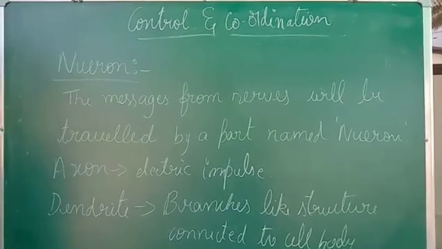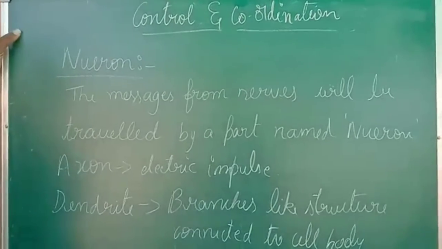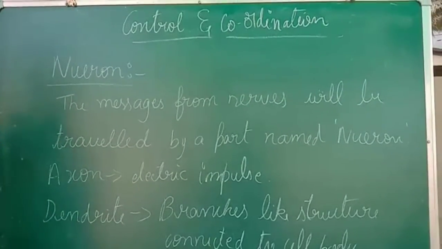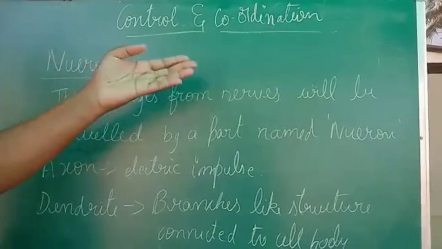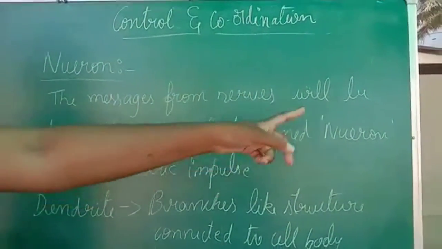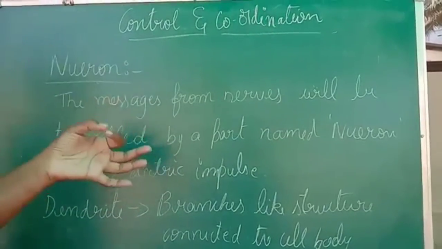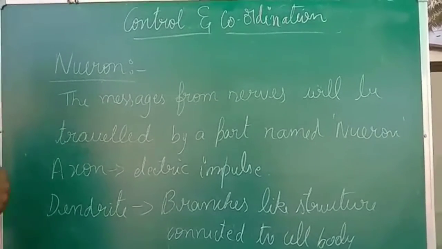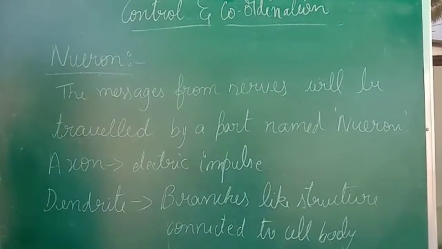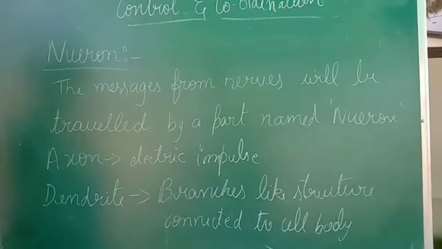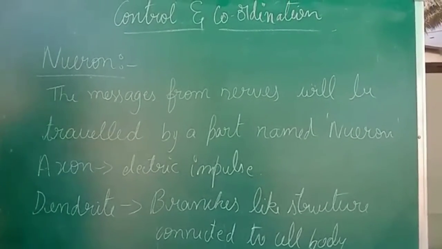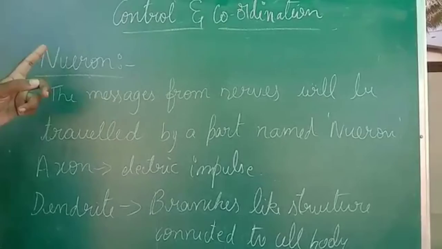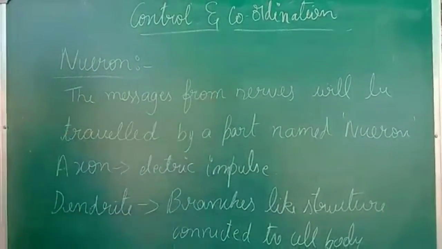You are clear with the concept of the human nervous system, and now comes the topic of a neuron. This topic is very important. So what is a neuron? The messages from the nerves will be traveled by a part named neuron. The major purpose of the neuron is traveling the messages from the brain to all the other parts of the nervous system. From the brain the message will be sent to one particular nerve, so the message has to reach that nerve. For that reason neuron is a main thing. Neuron is helping the messages to travel from the brain to all the parts of the nerve.